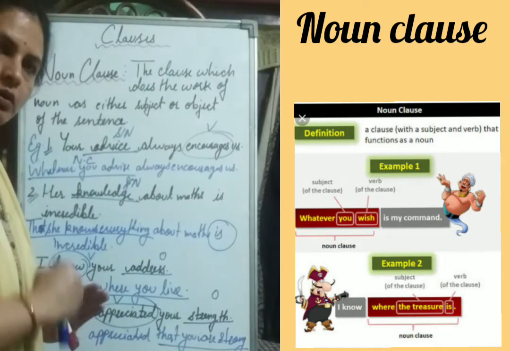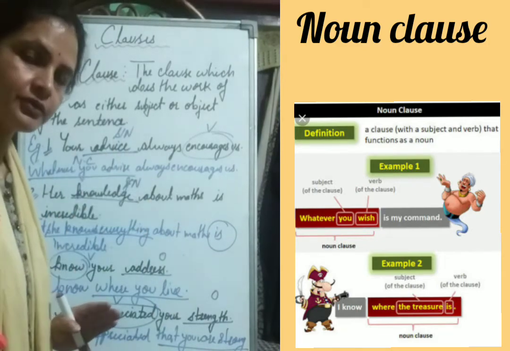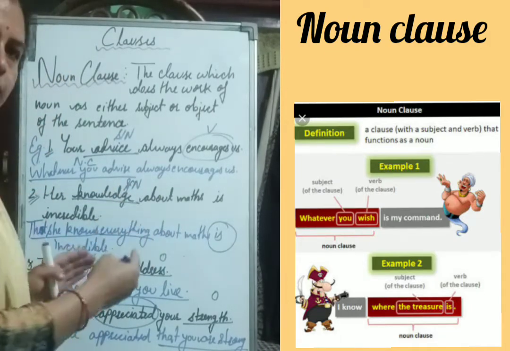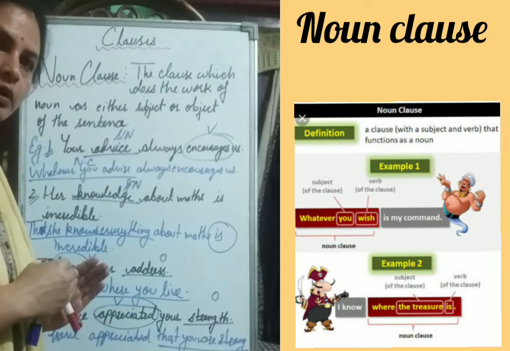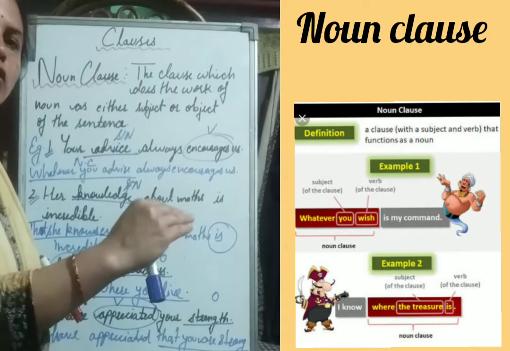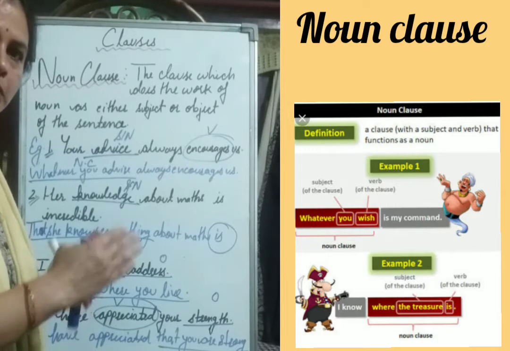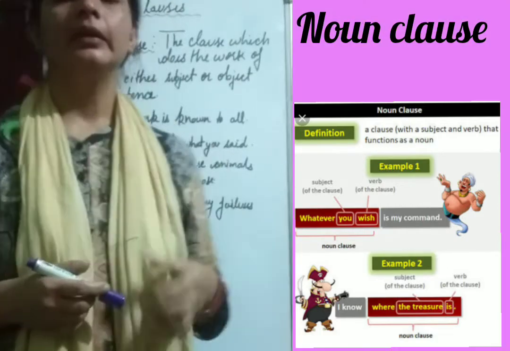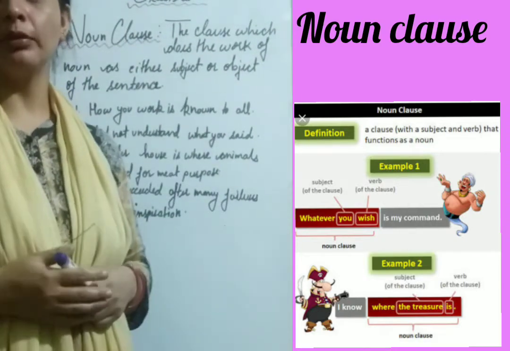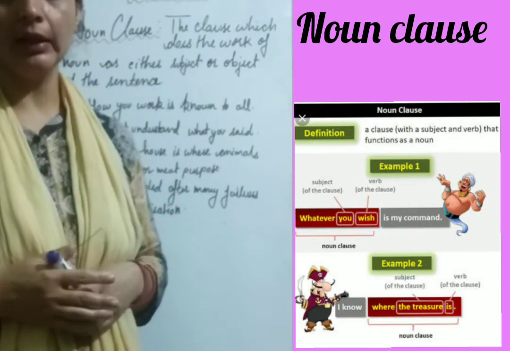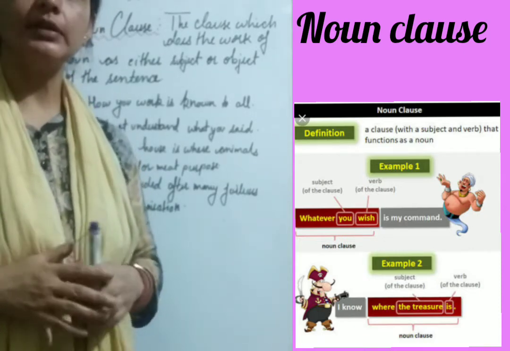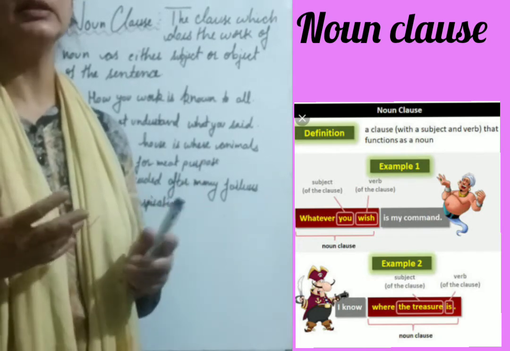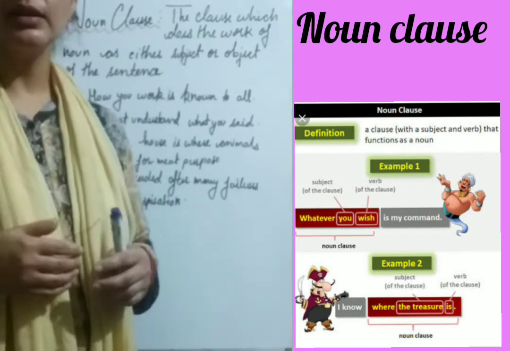So the object is written after the verb and the subject or noun is written before the verb. We have to replace it with a group of words which we call a noun clause, because a noun clause acts as a subject in the sentence. Here are a few more examples of noun clause for better understanding. We have already discussed that a noun clause works either as a subject or object in a sentence. Now let us see the examples.